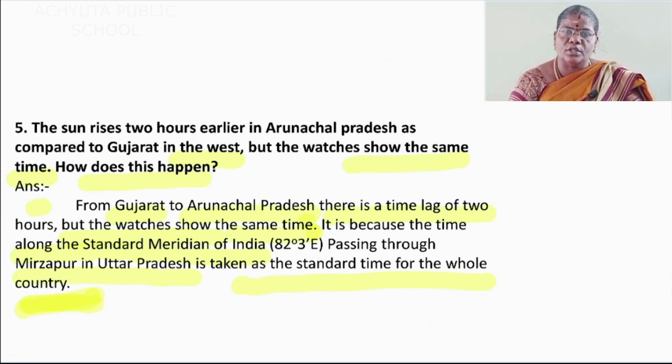But the watches show the same time. It is because the time along the standard meridian of India, 82 degree 30 minutes east, passing through Mirzapur in Uttar Pradesh, is taken as the standard time for the whole country.